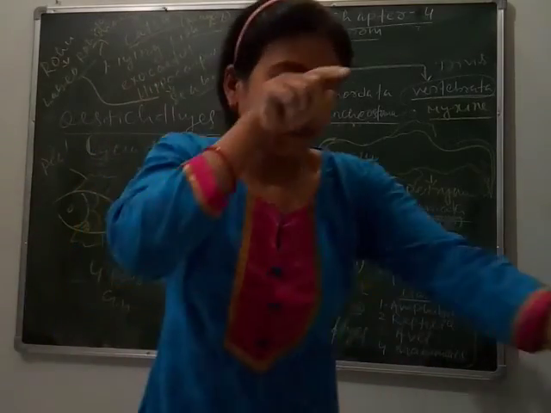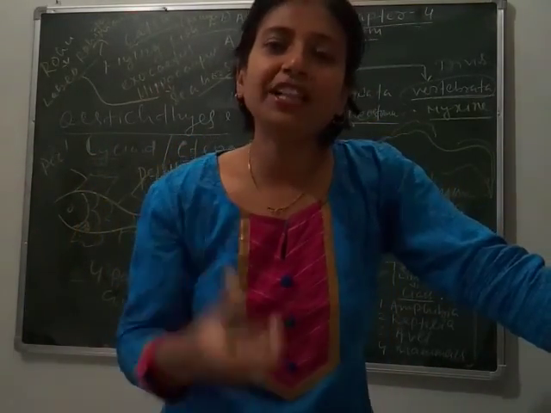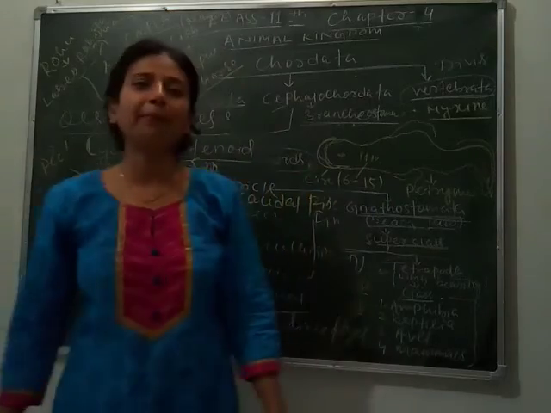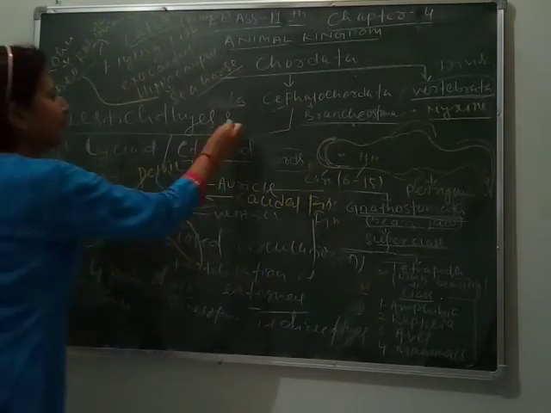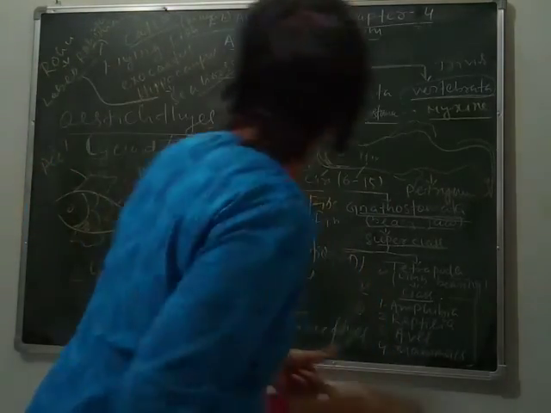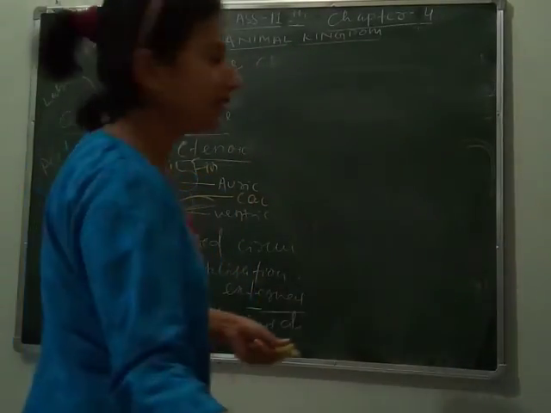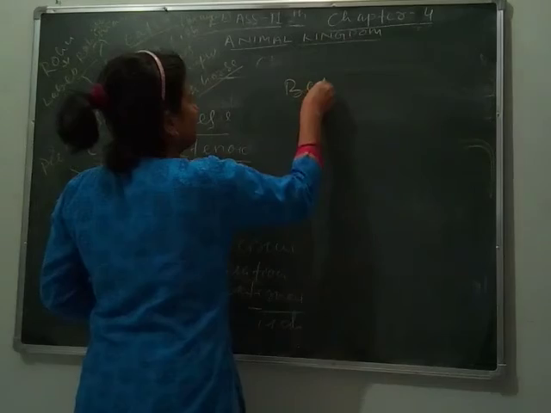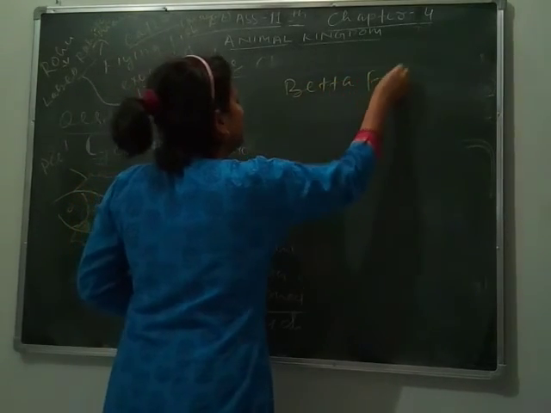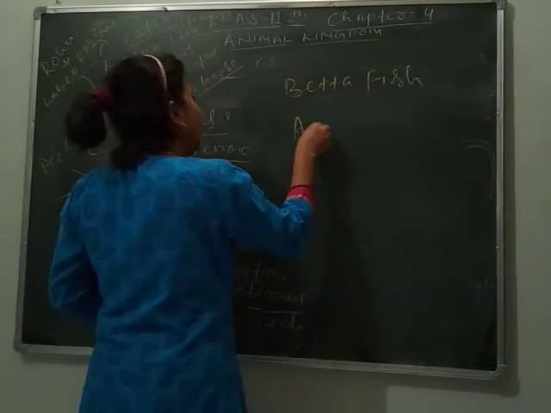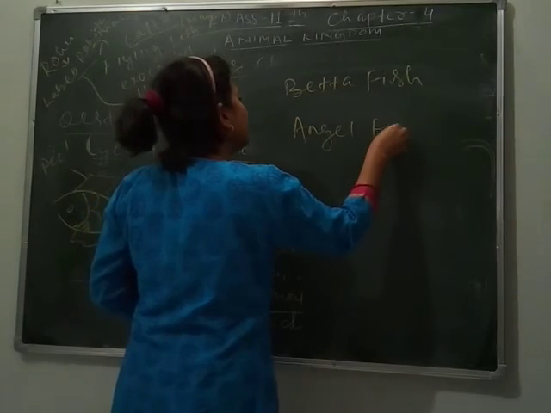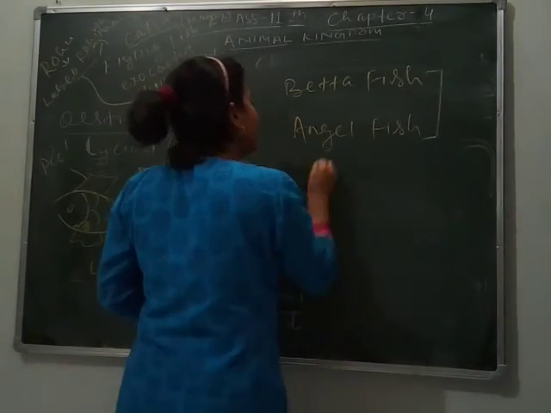Some of them are also kept in the aquarium, like your betta fish and angelfish. Betta fish and angelfish are found in the aquarium.